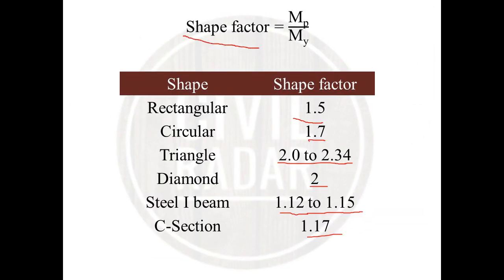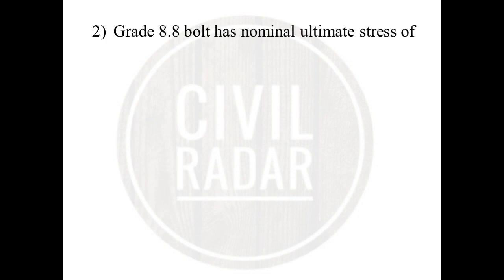What is the shape factor? Shape factor is nothing but the ratio of plastic moment to yield moment, and it varies with the various shapes. The shape factor is 1.5 for rectangular, 1.7 for circular, 2 to 2.34 for triangular, 2 for diamond, 1.12 to 1.15 for steel I section, and 1.17 for C section.